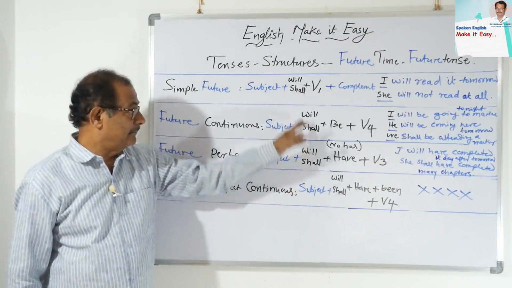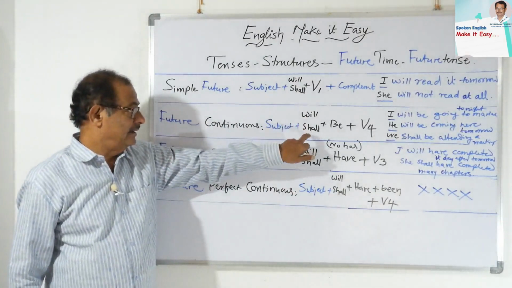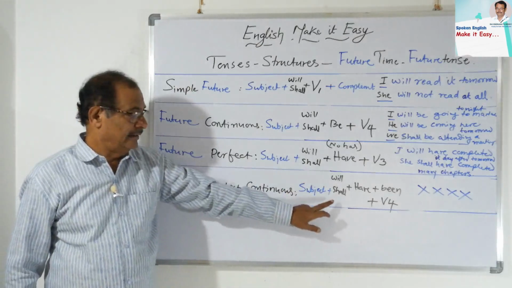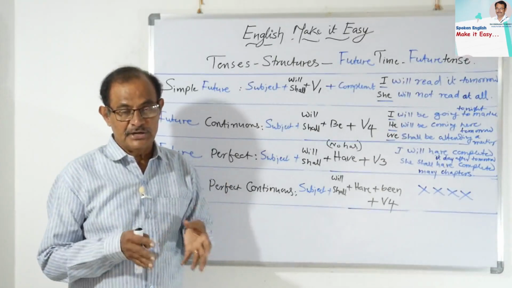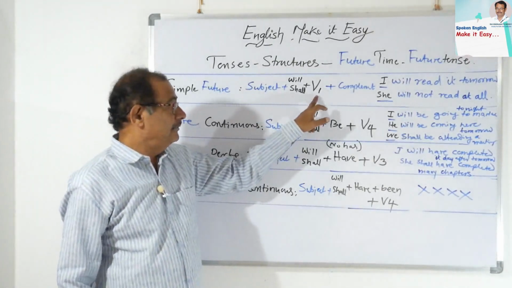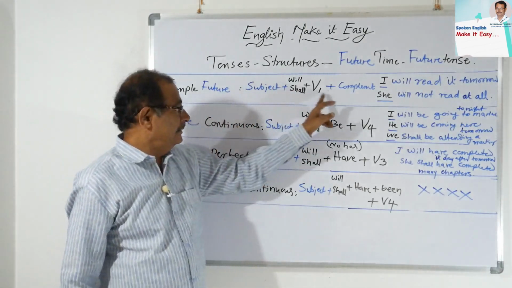So they always compulsorily take place in all the structures. See here, will and shall, and here also, and here also. That is universal for all tenses. Will and shall should be placed. Then V1, since it is simple future, V1. So see the plus complement.